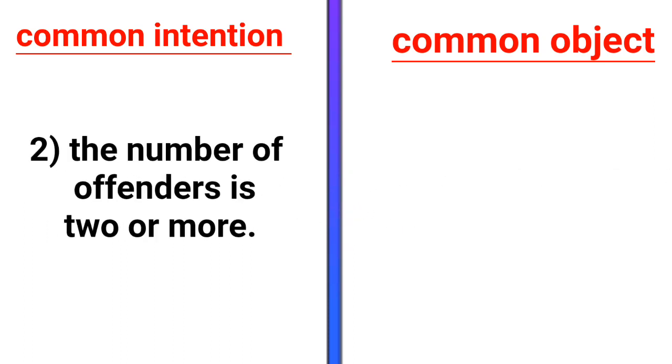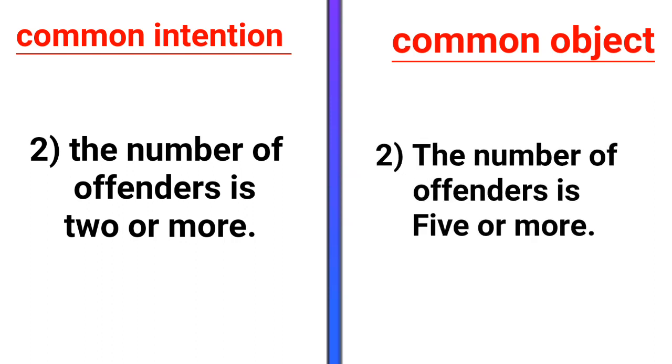The second difference is that in common intention the number of offenders must be 2 or more, whereas in common object the number of offenders must be 5 or more. So there must be an assembly of not less than 5 persons.